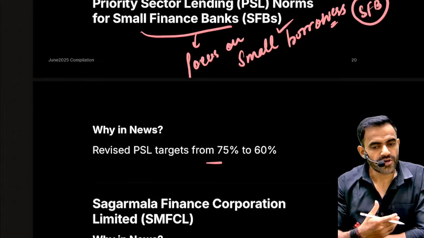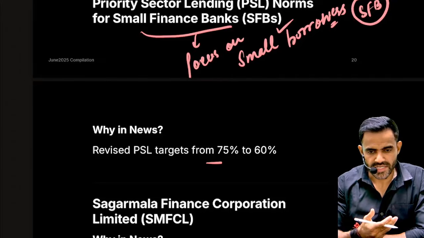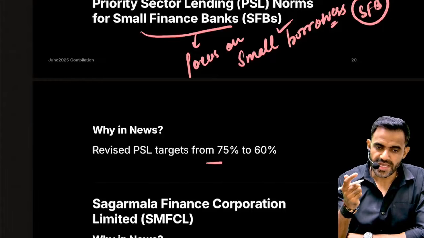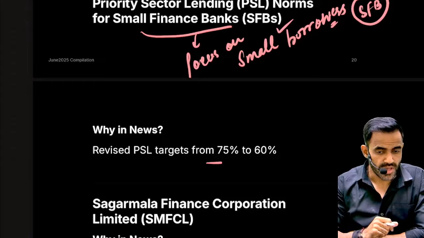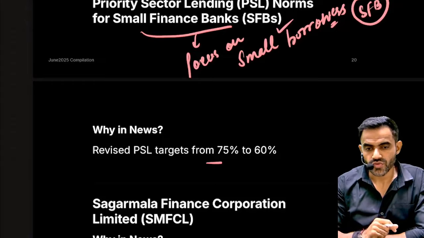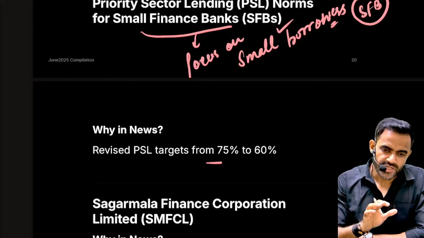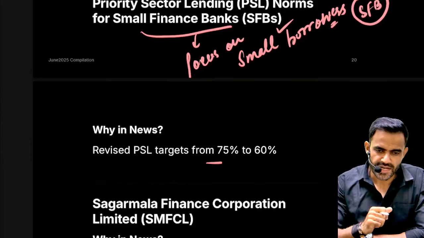Banks do not prefer to give loans to these sectors because of high risk. For example, in case of agriculture, risk is high because A, there is no monthly income, B, there is no fixed income even after 6 months. So banks do not prefer. But these sectors are very crucial for our economy, and that is why RBI had given instructions to give loans to these sectors. These are basically referred to as PSL guidelines.